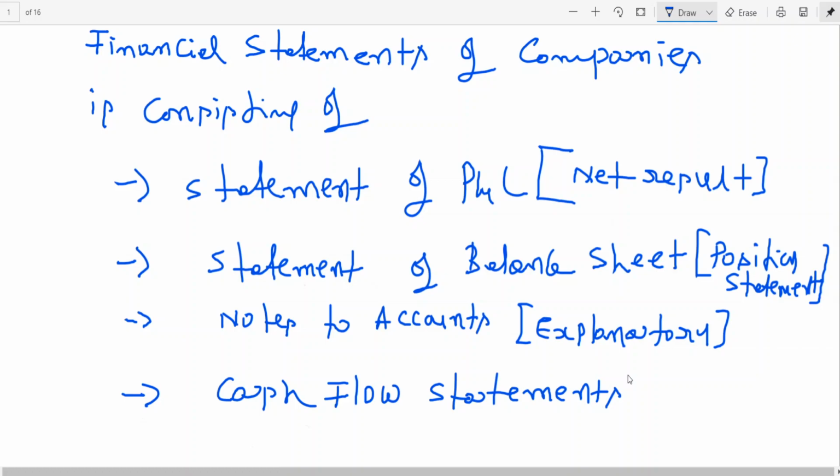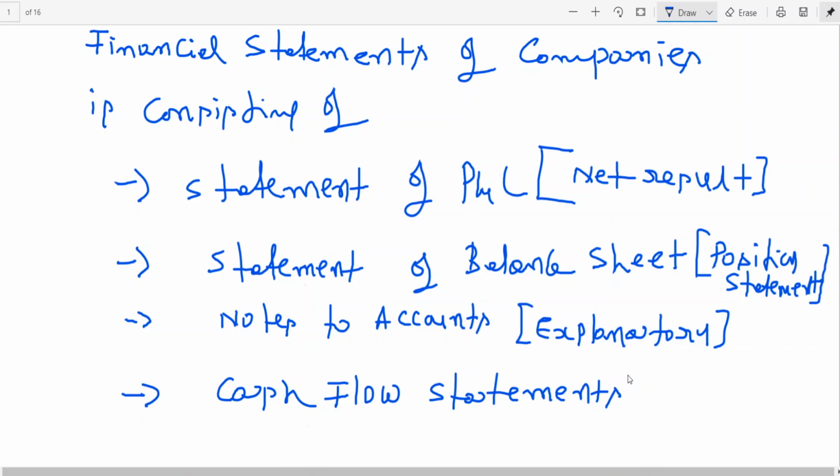If you look at the 1956 Companies Act, the cash flow statement was not mandatory in the beginning. People used to prepare financial statements, and to your surprise, we don't even have any format for the P&L account. Maybe in some cases they had to go for functional classification.